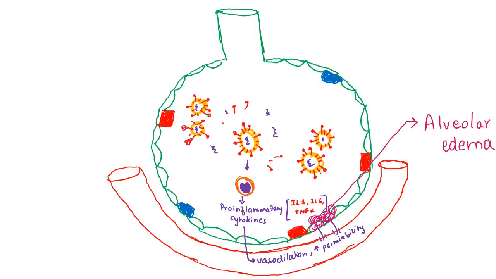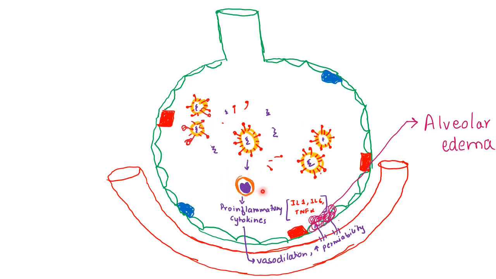Okay, once the newly formed virions are released out of the type 2 pneumocytes, there are a large number of virions getting released. Sometimes only a part or component of the virions, like the spike proteins and nucleocapsid proteins, are released into the alveoli. This leads to the movement of inflammatory cells like neutrophils, macrophages, etc. within the alveoli.